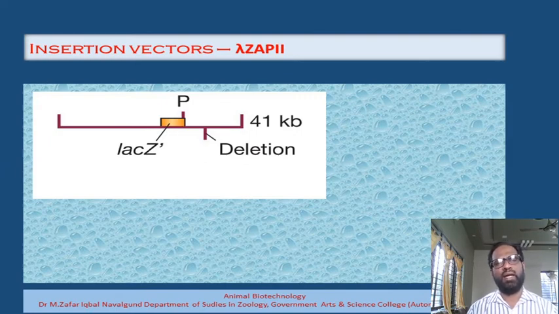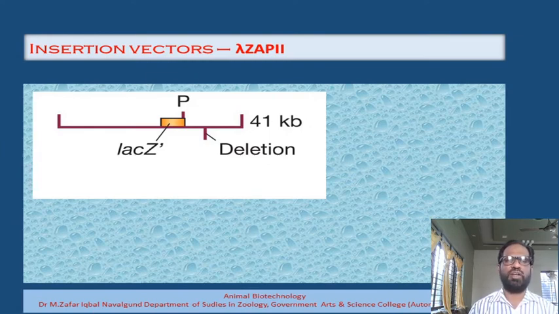We have already discussed in the plasmid video that this gene is only a particular partial gene, the fifth end portion, and it can be induced by means of IPTG. Once it is induced by IPTG, blue colored colonies can be formed. Lambda ZAP2 vectors have the LAC-Z dash gene, and within it there is a restriction site.